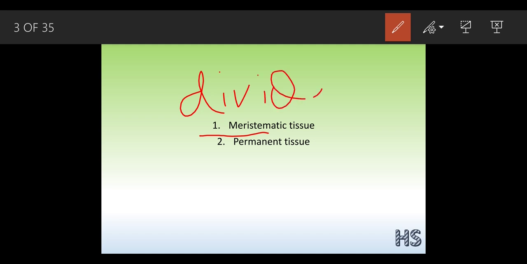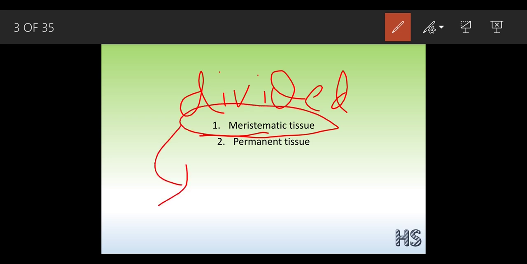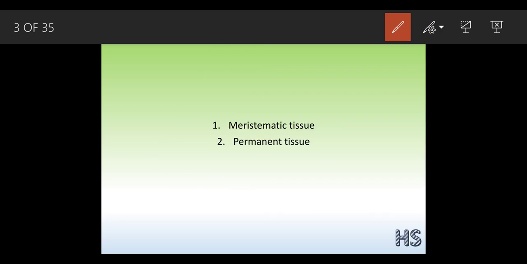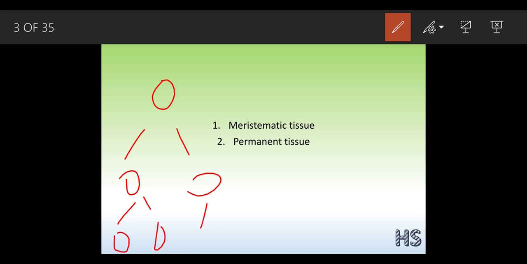These tissues are very active in nature. Why are they active in nature? Because they have the ability to get divided. Suppose this is one cell, so out of this one cell two are going to form, and from these two cells four cells are going to form, and from 4, 8, 16 and so on. It is a continuation of the process.